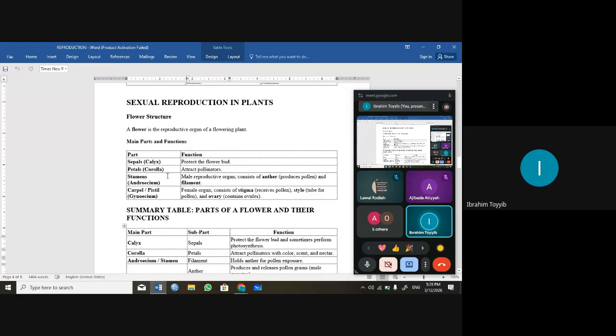So the stamen is also known as androecium, which is the male reproductive organ in the flower. So you also have gynoecium, which is also referred to as carpel or pistil. So that's the female organ.